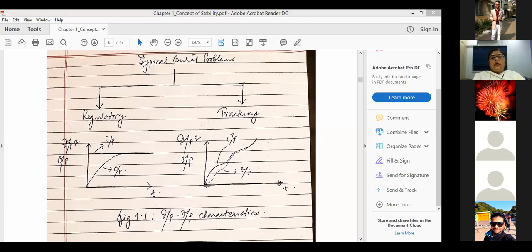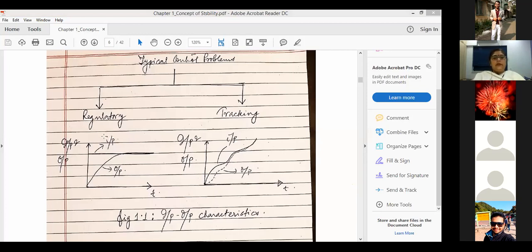And it's required that initially the output may deviate a little bit from the input, but after a certain time, again, it will be able to follow the input. If that be the case, then again the tracking kind of system will be said to be a stable one.